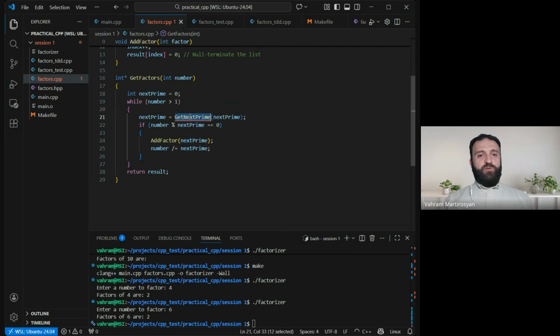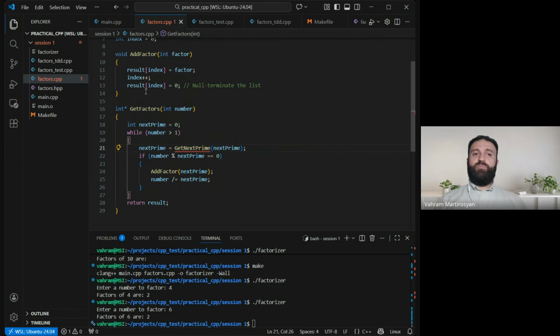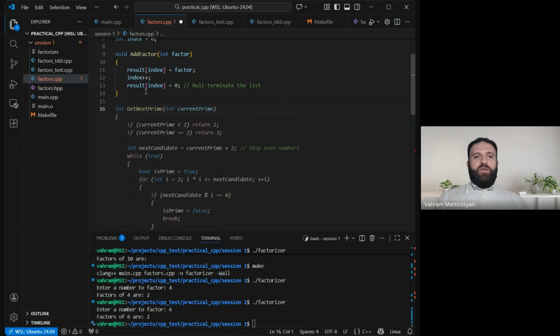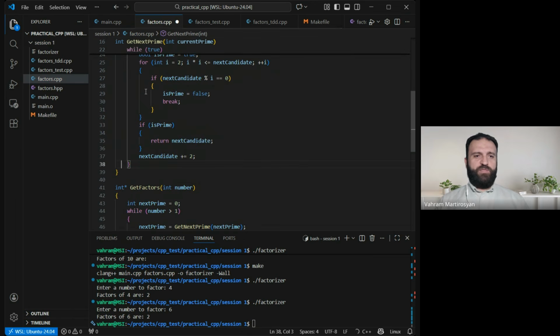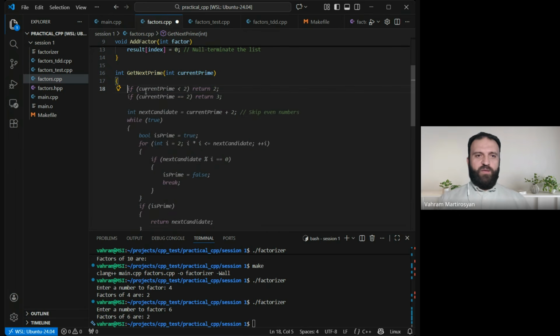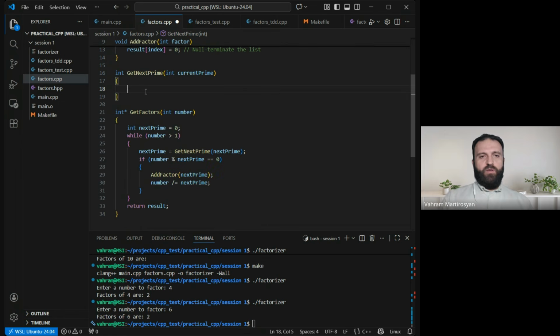Now, this is another piece where we isolated a step, a big step of our algorithm, into a separate function because it makes sense, because it is really something isolated. So get next prime, let's see. Well, I believe this is not what we want. Here it is. So now, well, anyway, it can just return 2 so far, just to make sure that we didn't break anything.